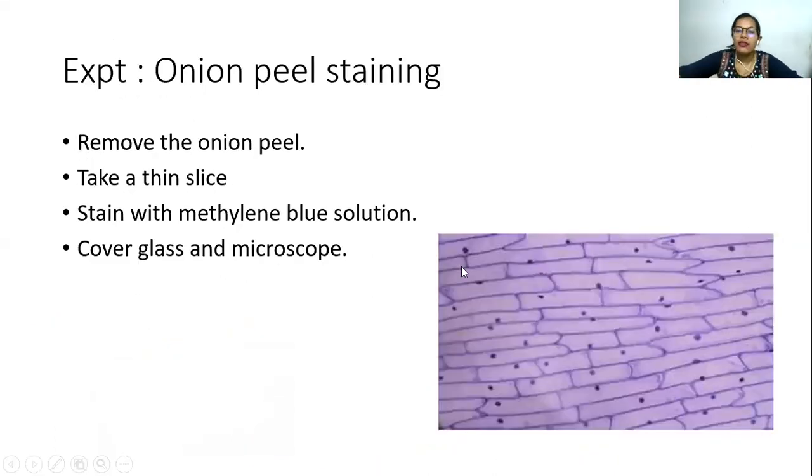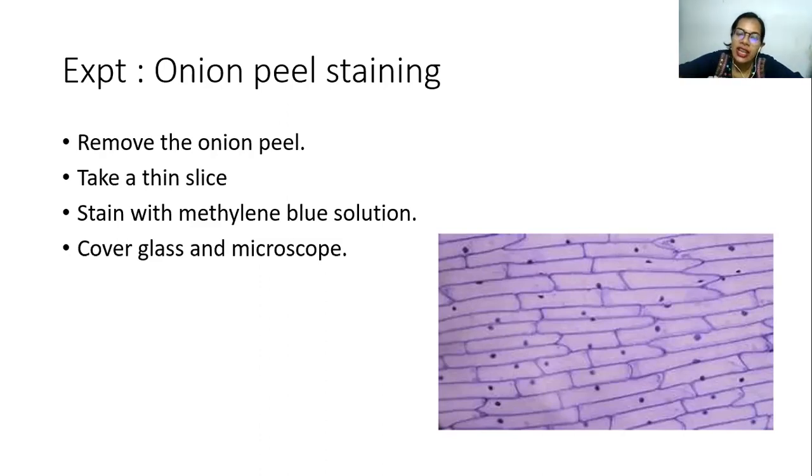Now, suppose you have to do an experiment in your lab. What you can do is take an onion. So you know that it has got many layers. Just take a small piece of one of the layers. Remove the peeling. There is a light pink colored shield there. So you just remove it, then take a thin slice of it.